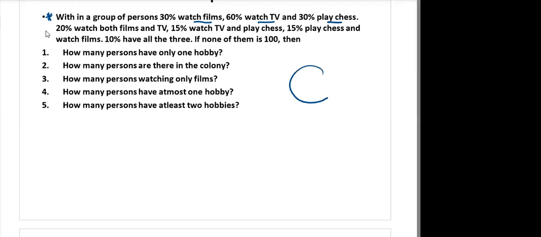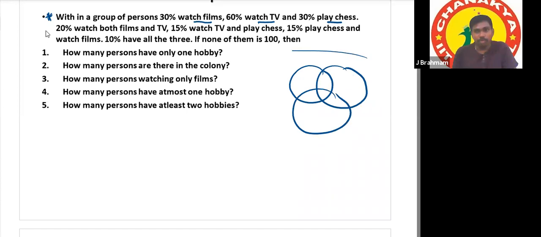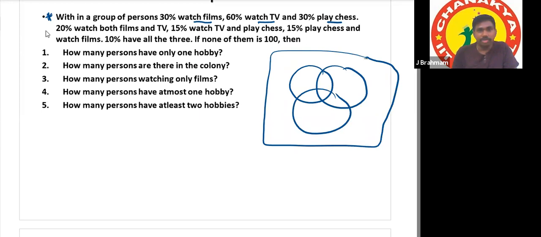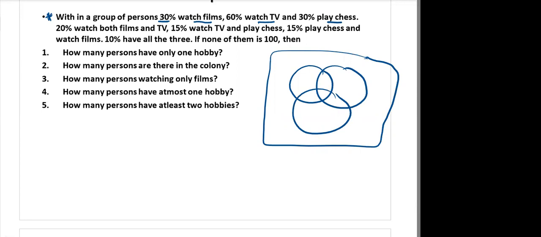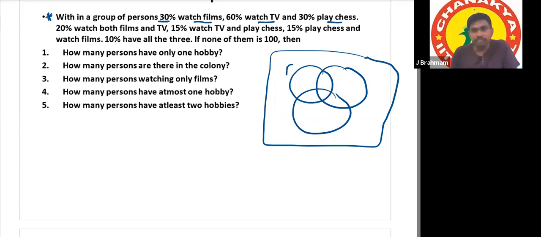So all the three are intersecting each other. Yes, very good. And there is a group of persons. That's why I'm taking this one also. Okay, how many are there? Not mentioned. Here he has given it in terms of percentage. Where to start? I'll write the names also: this is watching films, this is watching TV, and this is playing chess.